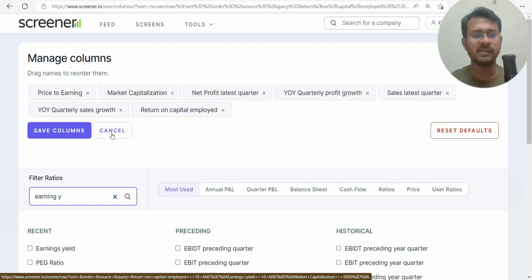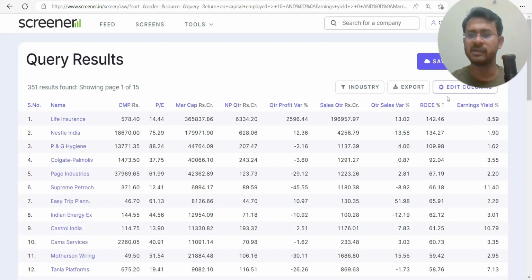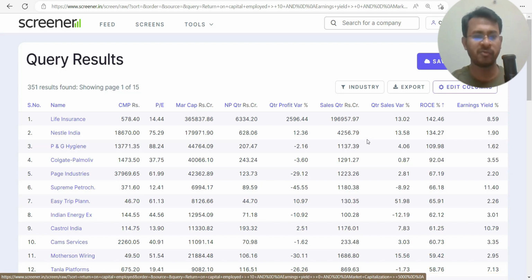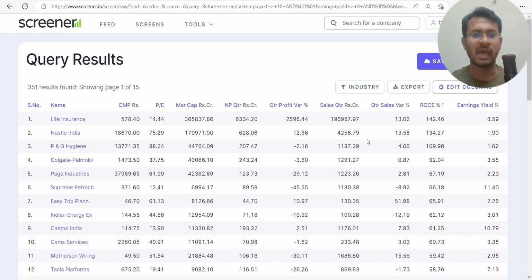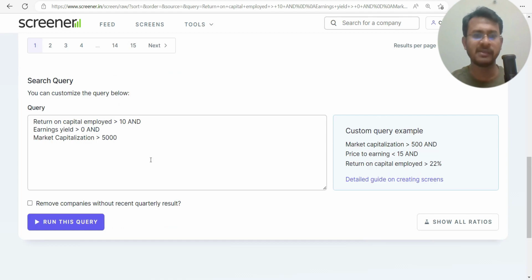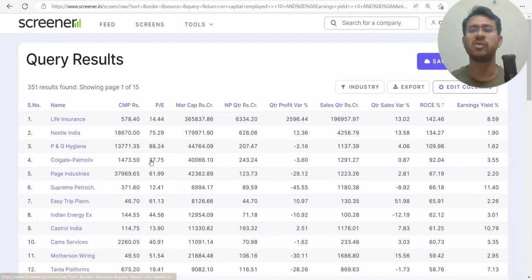If you're not finding any option that is appearing here, no need to worry, you can go to the edit column and you can do it. Now I have figured out the companies which have the filter that we are applying. Now it is time that we do the sorting by ourselves. How to do the sorting by ourselves?